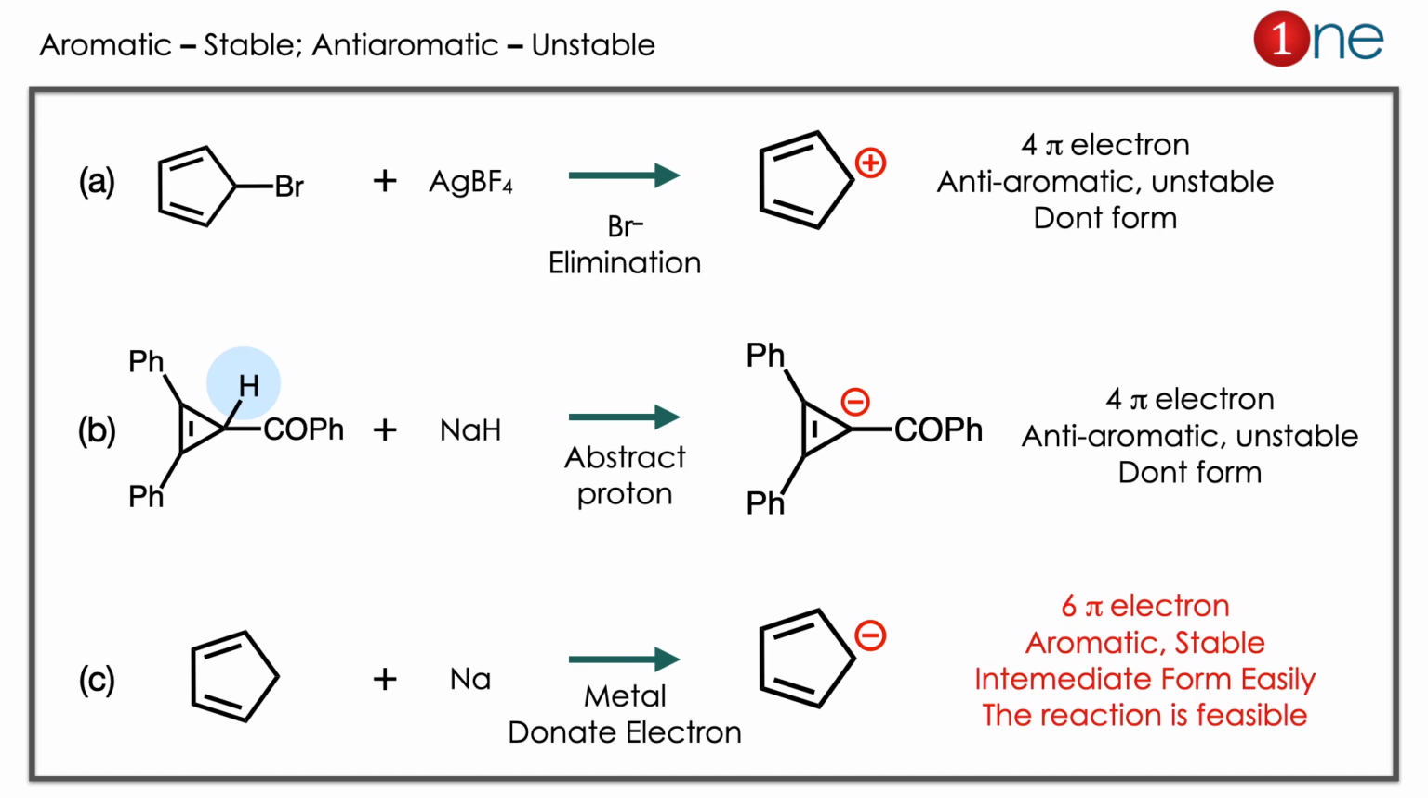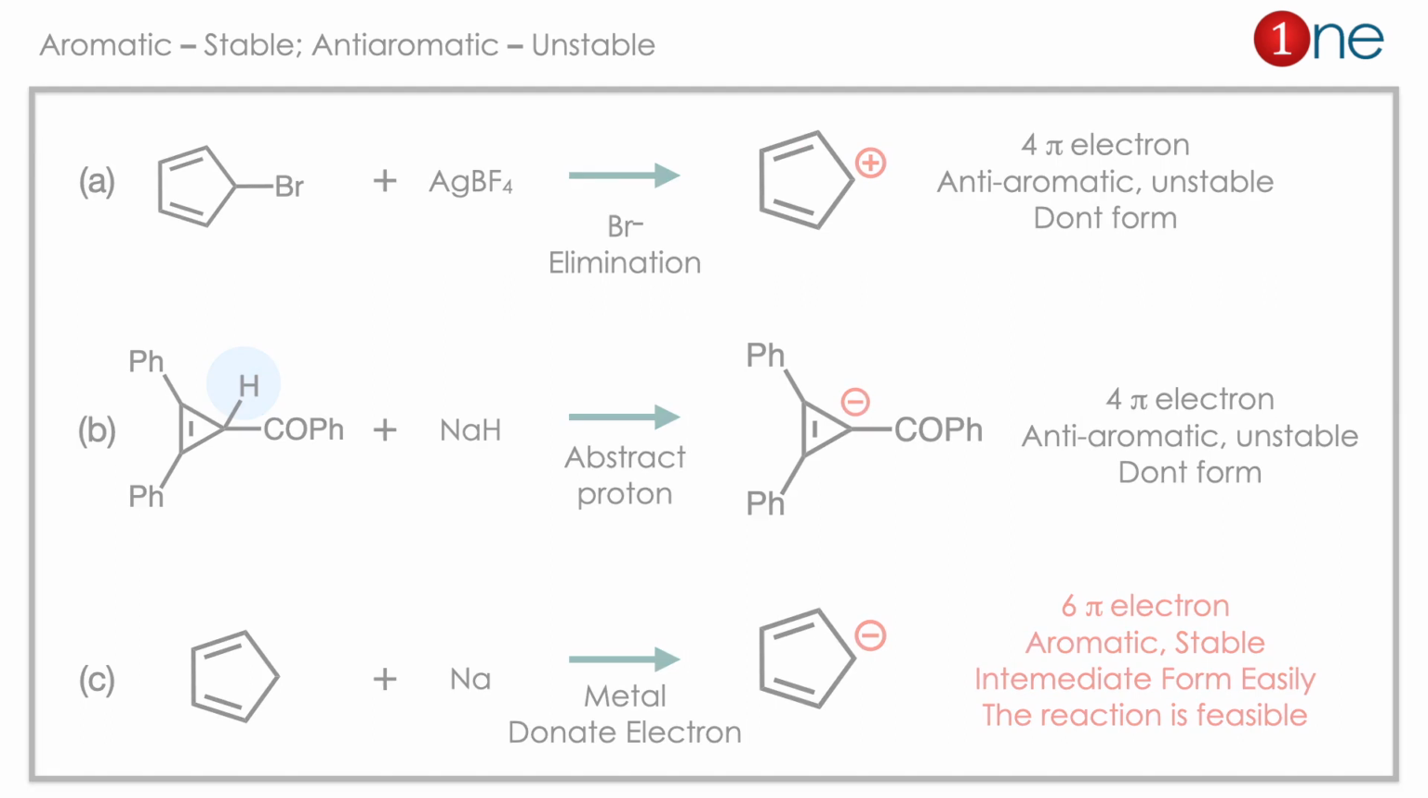If you look at C, you are using sodium metal and cyclopentadiene. Sodium is a metal which is electropositive. It donates an electron to the system. So it forms the anion of cyclopentadiene. So you have 6 pi electrons. It is aromatic. It is very stable. So the intermediate forms easily. So only this reaction is feasible. So the answer is clearly C there. Here the concept you have to learn is that aromaticity always stabilizes the system. Anti-aromaticity always destabilizes the system.